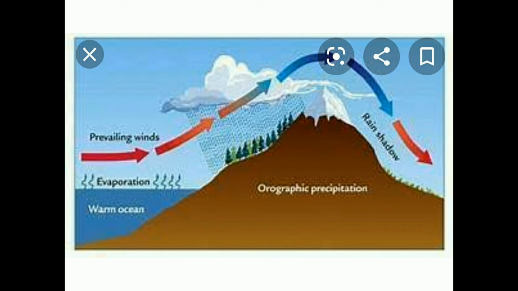When the rain-bearing clouds are on one side of the mountain, the cool wind from the mountain and the trees touches the clouds and the rain occurs there itself. On the other side, only the shadow of the clouds can be seen, but there won't be any rainfall. Where the rainfall is not there, that region is called the rain shadow region. Such a type of rainfall is called orographic rainfall. This occurs mainly in mountainous regions only, children.